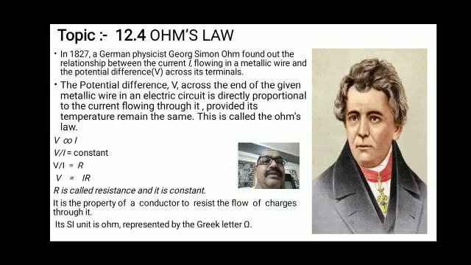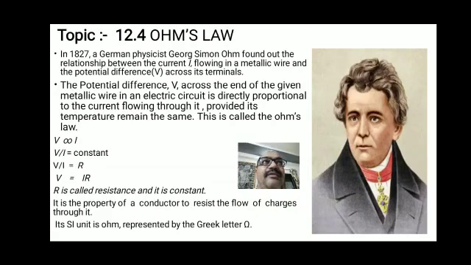He found the first relationship between V and I. The potential difference V across the ends of a given metallic wire in an electric circuit is directly proportional to the current flowing through it, provided its temperature remains the same. This is called Ohm's law.